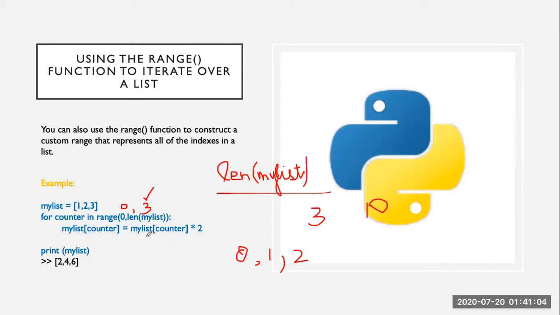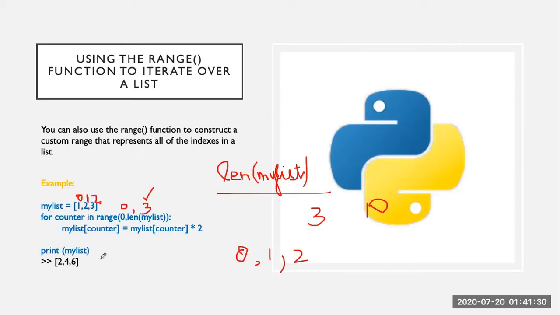In the first iteration it will have the value 0, in the second iteration the value 1, and in the third iteration the value 2. This means it will access all 3 elements because the last index number is 2: the first has index number 0, the next has index number 1, and the last has index number 2. The length of the list is 3, but the index numbers are from 0 to 2.